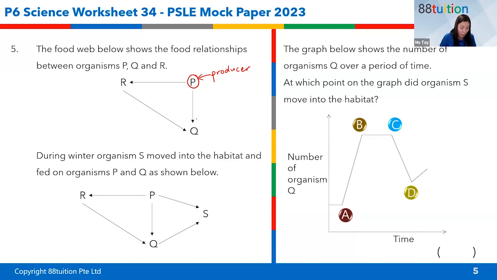So next, during winter, organism S, we have a new friend coming in. It moved into the habitat and fed on P and Q. P is so popular. It's eaten by all organisms. Correct. So the graph here shows you organism Q over a period of time. At which point on the graph did organism S move into the habitat? At which point? So make a guess.